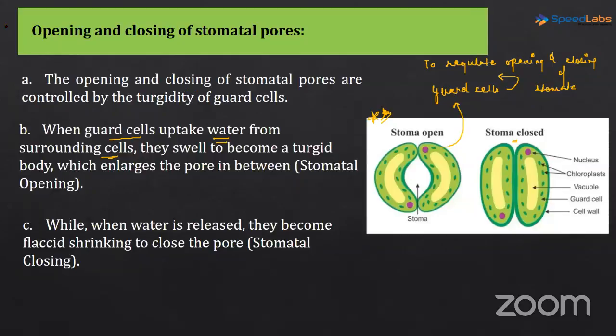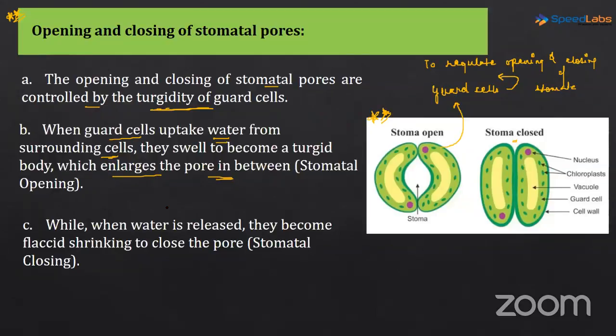This is also important: how the opening and closing of the stomatal pores is regulated. The opening and closing of the stomatal pores is controlled by the turgidity of the guard cells. When guard cells take up water from the surrounding cells, they swell to become turgid, which enlarges the pore in between, the stomatal opening. While water is released, they become flaccid.